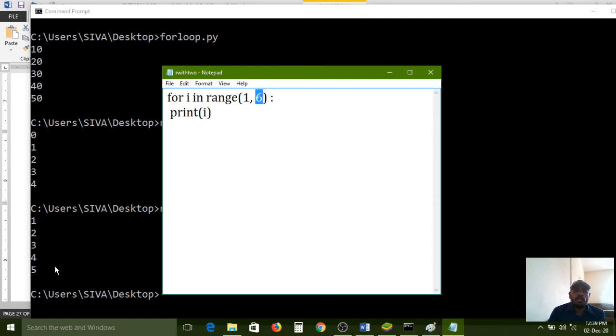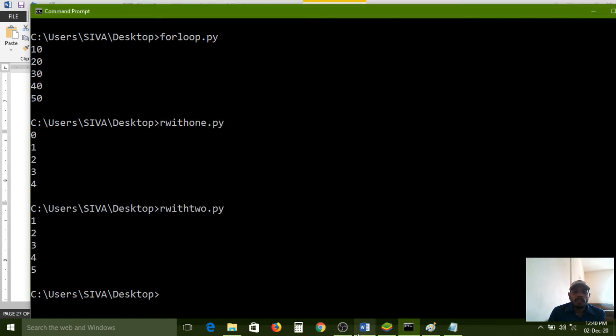5 numbers: 1, 2, 3, 4, 5. The last value has been excluded by the interpreter, but the first value is included. So that's why the starting value is included. And next one,